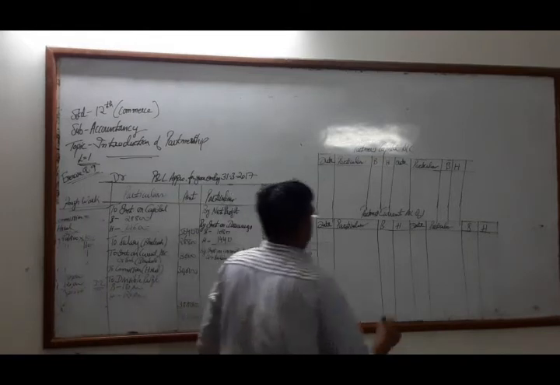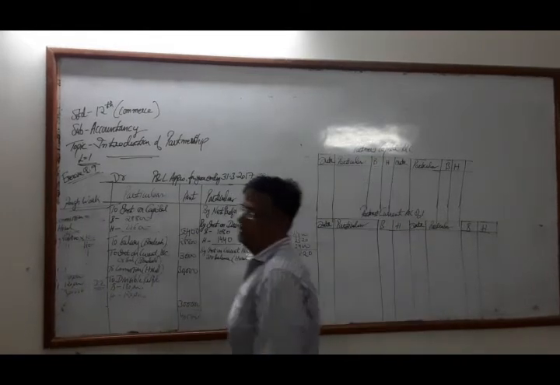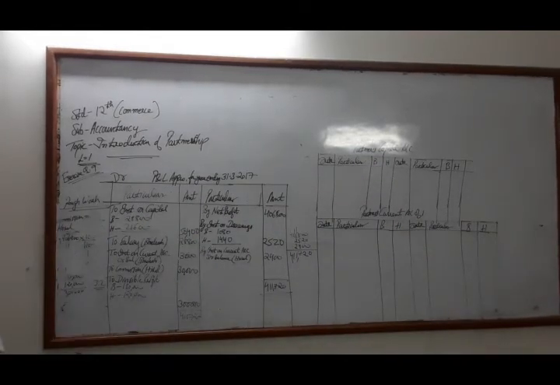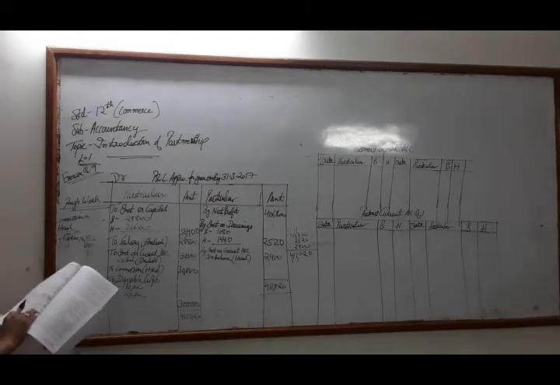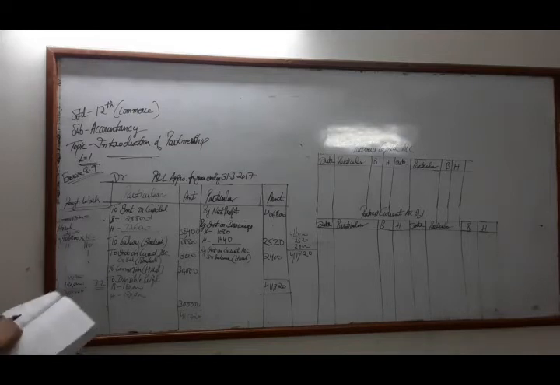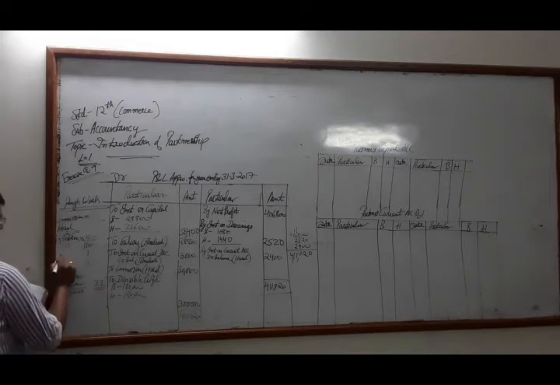Now we will write the partners' capital here. Whatever the opening partners' capital is, we have to write. Partners' capital, as we had calculated earlier, is 4,20,000.